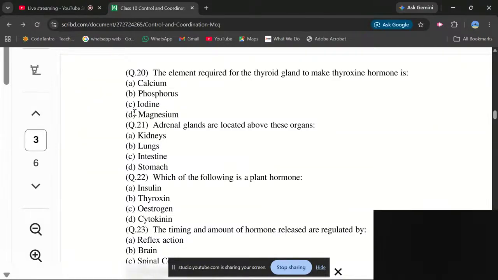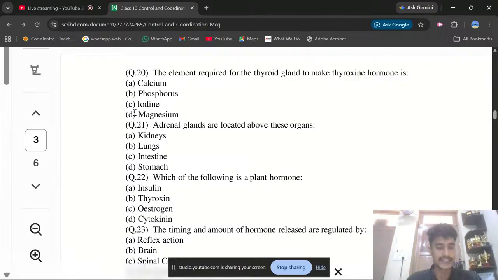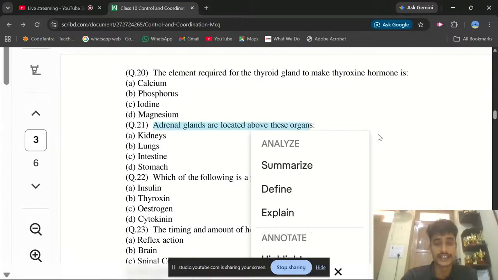Let's move to question number 21. The question here is: the adrenal gland is located above which organ? So the question is asking, adrenal glands are located above this organ. Which organ is it?